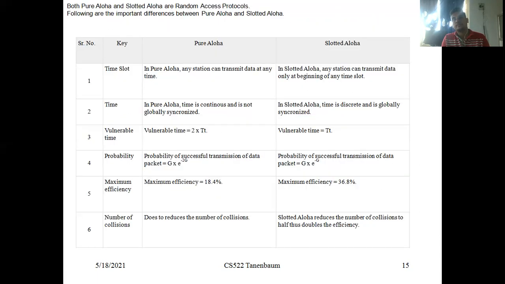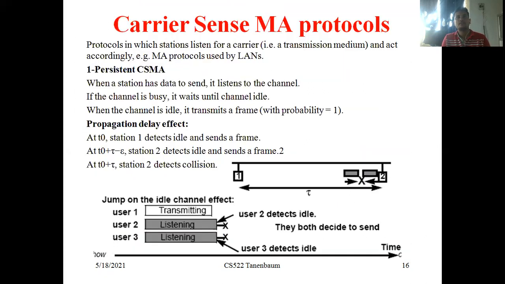There are also some collisions in slotted Aloha. It reduces them when compared with pure Aloha, but a bit of collisions still occur. Why? Because the efficiency is only 36.8%, not 100%. So to increase the efficiency of delivering data frames, a technique called carrier sense multiple access protocol was implemented. We will discuss carrier sense multiple access protocol in the next session.